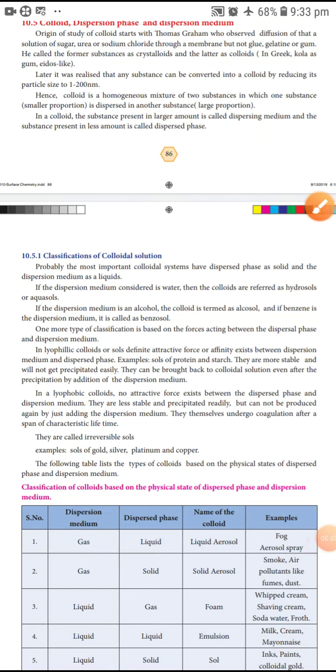Good afternoon, children. Today let us learn about colloids, the dispersed phase and the dispersion medium.